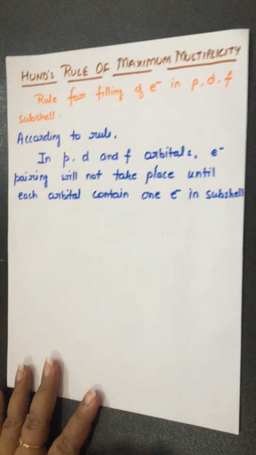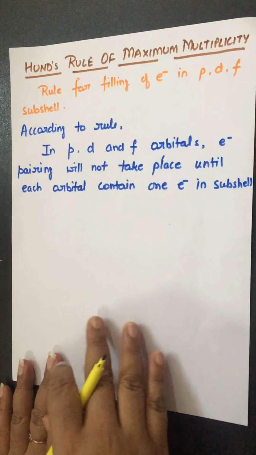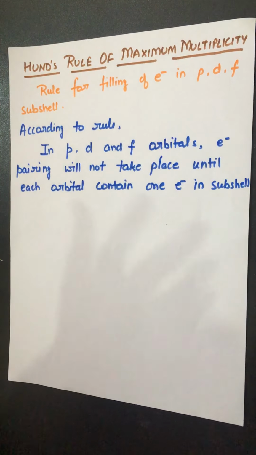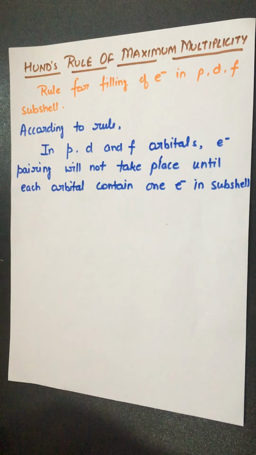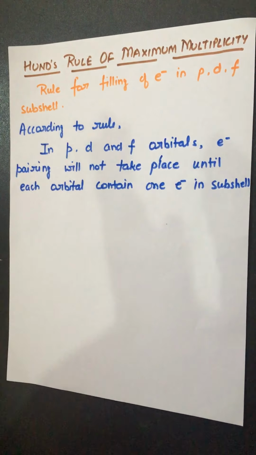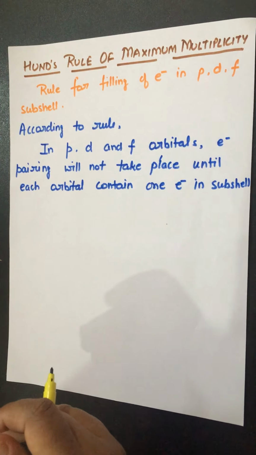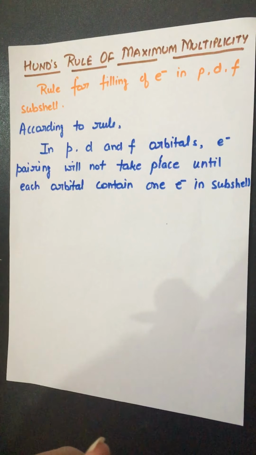Now we come to the next rule, Hund's rule of maximum multiplicity. What is this? According to Hund's rule, in p, d and f subshells, electrons are filled in orbitals in such a manner that when each orbital has 1 electron, only then pairing will take place.